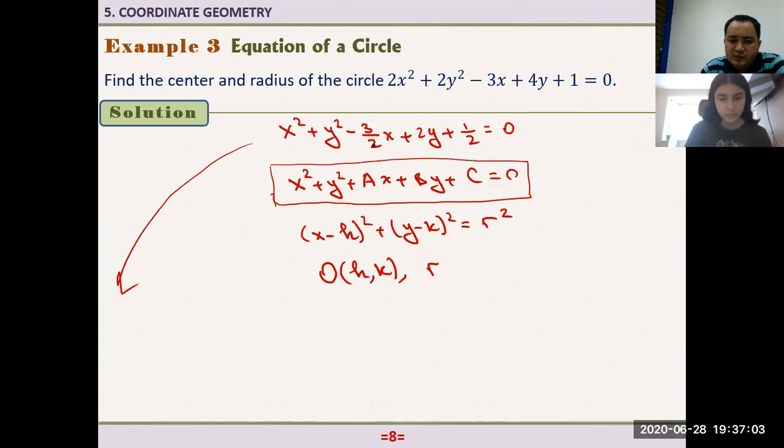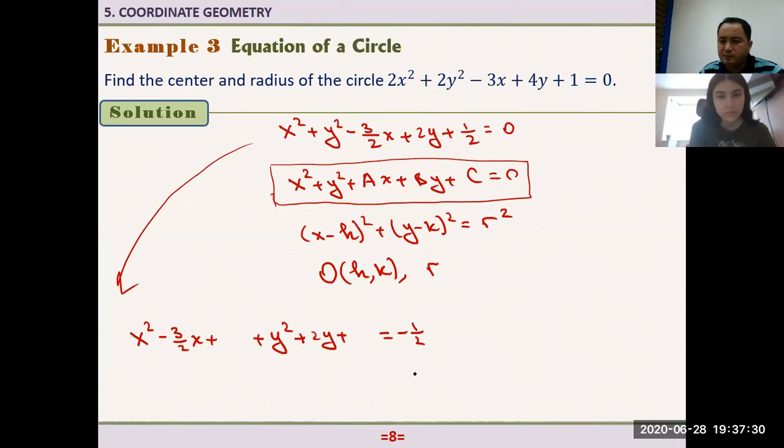All right, so here I have to just regroup it first, write this in this form, because I need to form a perfect square from this expression. So here we have x squared minus 3 over 2x. I need something here, all right, plus here we have y squared, plus 2y, plus I need something here, and take this 1 over 2 to the right hand side. Here we have 1 minus 1 over 2. Okay, we are just going to do very simple algebraic manipulation.